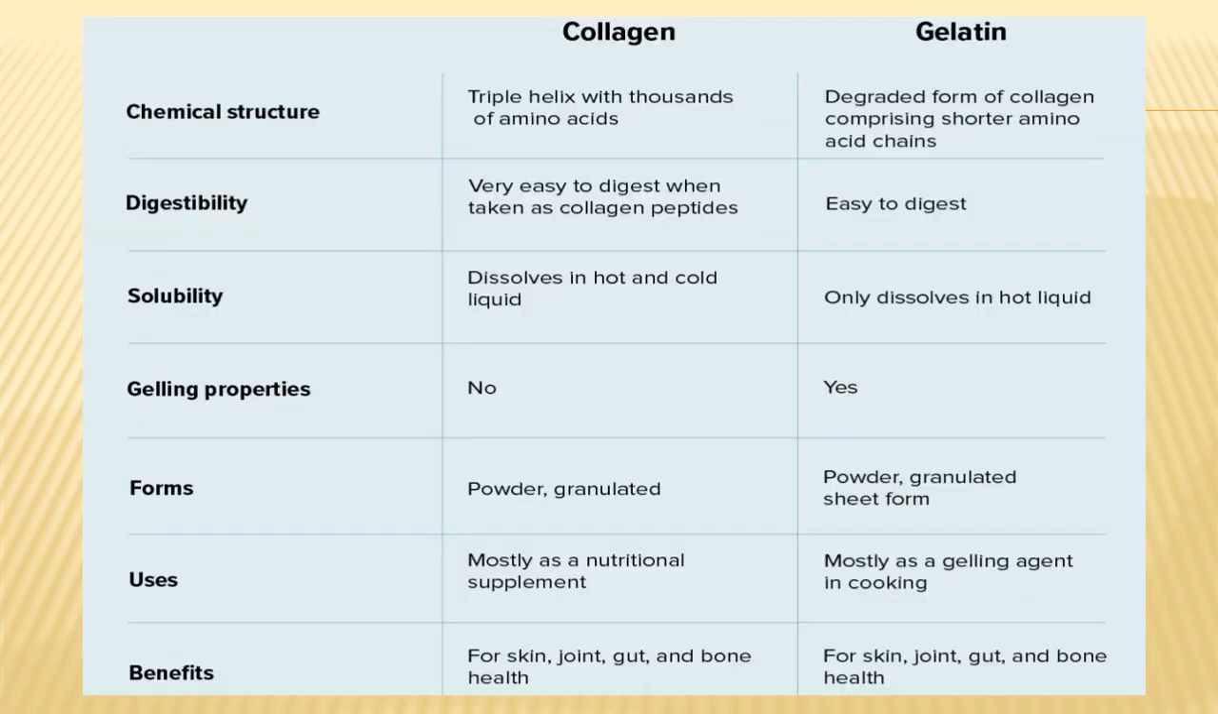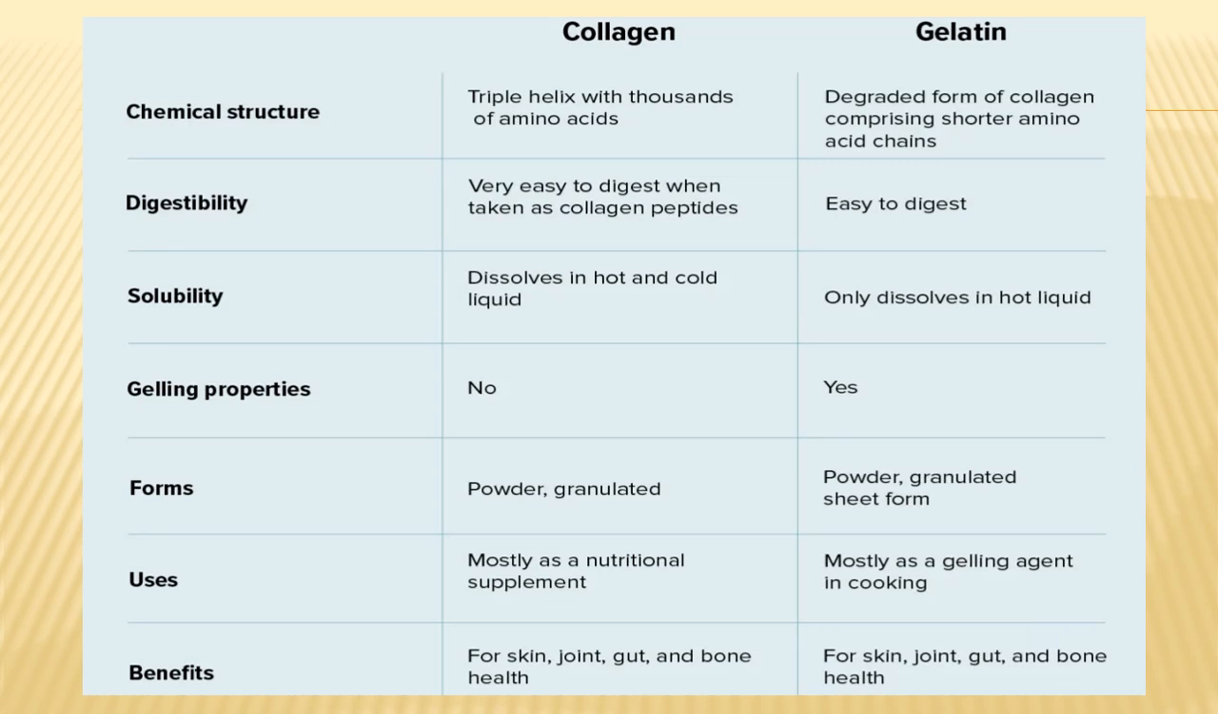Now we will have a brief comparison about the properties and benefits of collagen and gelatin. As I mentioned, collagen has become very famous nowadays, but it is actually used as a hydrolyzed. So if we see the chemical structure, the collagen has a triple helix with thousands of amino acids, whereas gelatin is a degraded form of collagen comprising of shorter chain of amino acids or peptides due to the breakdown.